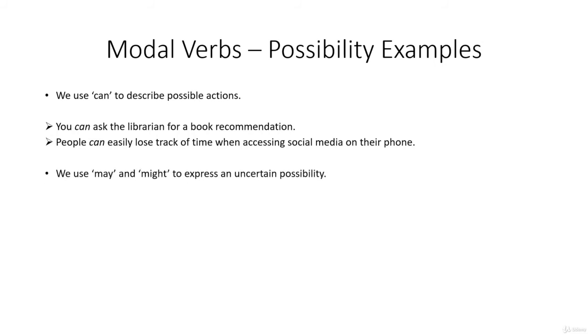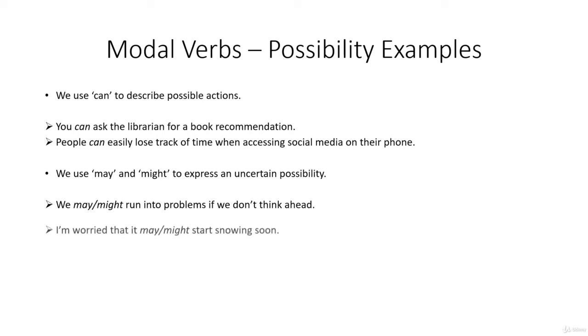We use may and might to express uncertain possibility, that we may or might run into problems if we don't think ahead. I'm worried that it may start snowing soon, or I'm worried that it might start snowing soon. And may and might, they're sort of similar in this case. May is perhaps a little bit more polite and formal, and might is probably what people will use in everyday speech.